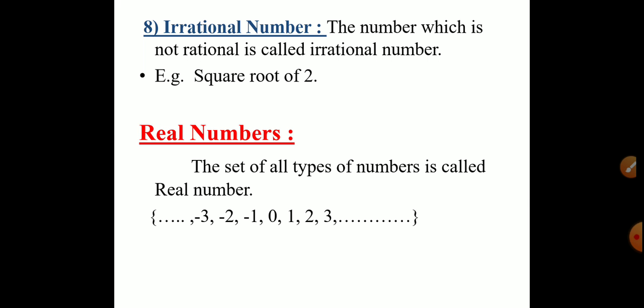All integers, positive numbers, negative numbers are included in the set of real numbers. The set of real numbers is denoted by capital letter R.